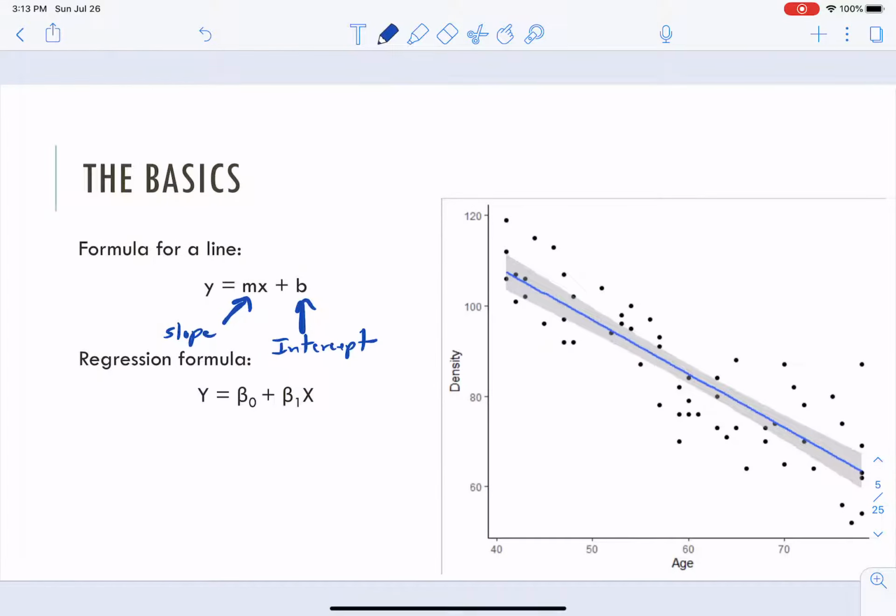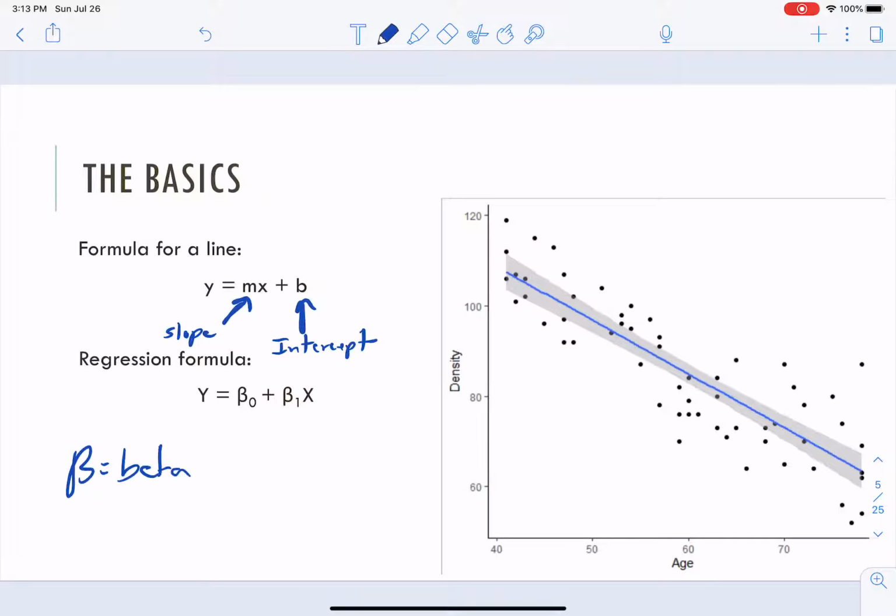But in statistics, we do it just a little differently than in algebra, and it's okay. We just have to use slightly different terminology, and we can already see that down here too. So we have y equals, it's the same stuff that we saw here, except it's flip-flopped and called something different. This b looking thing here, that's beta.